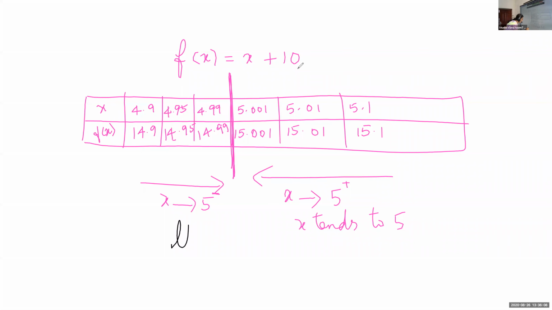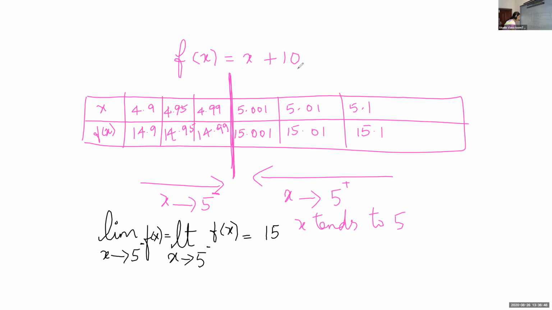I'm writing the symbol LT, or sometimes they will use this notation also, LIM, limit. Limit x tends to 5 minus of f of x, when x is approaching towards 5 from the left hand side. In some books they write LIM, in some reference texts, and sometimes we use LT also. Both are allowed. f of x is equal to, if we look from the left hand side, f of x is approaching towards 15.